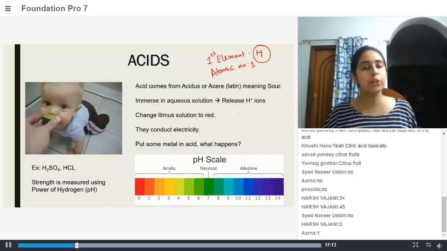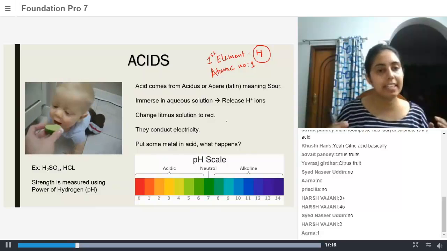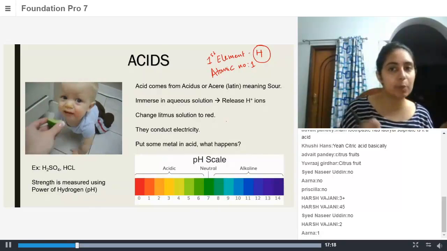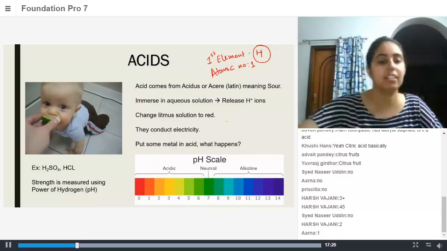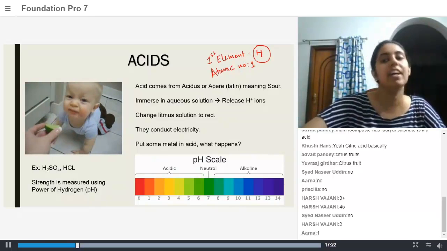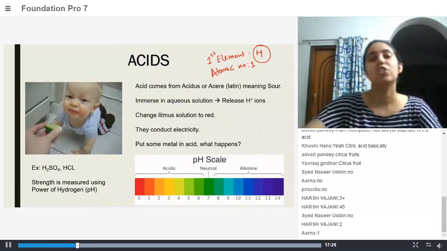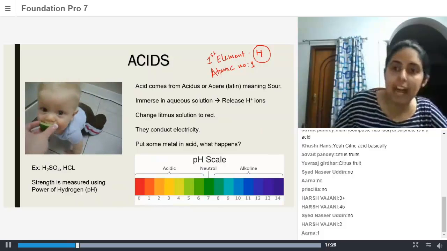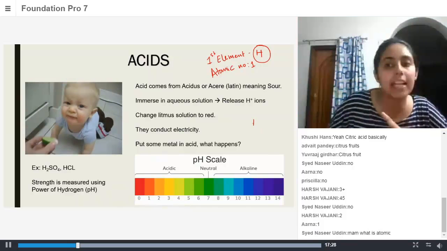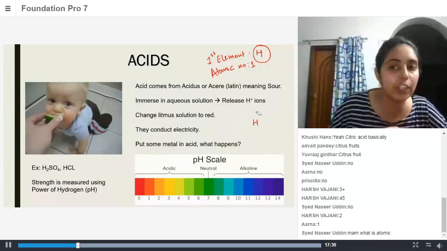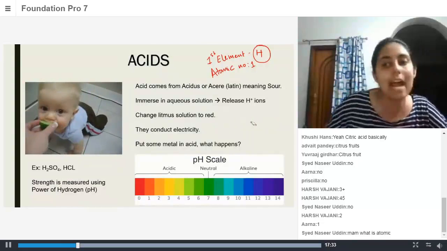Do you know what all an atom contains? An atom contains neutrons, protons, and electrons. Very good. The hydrogen atom does not contain any neutron. It only contains a proton and an electron.